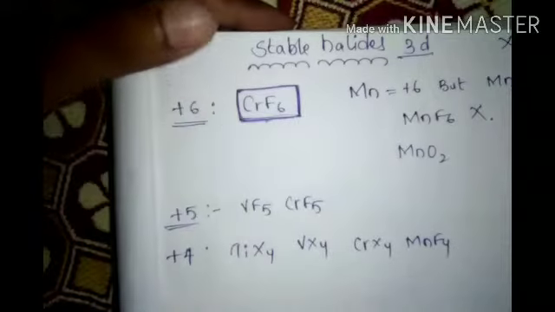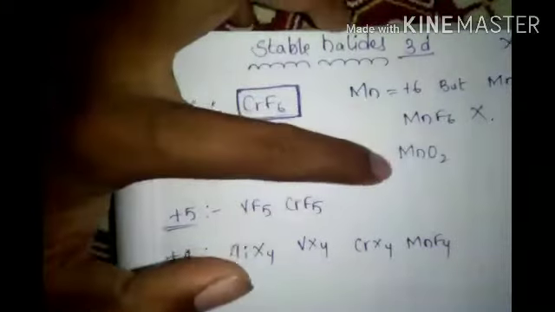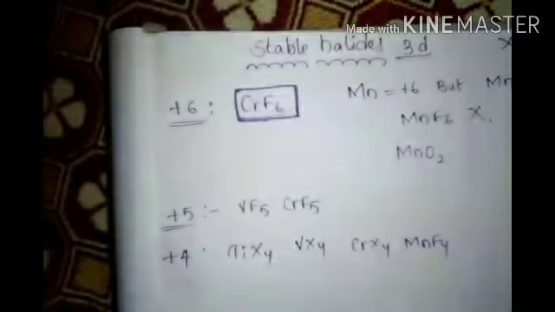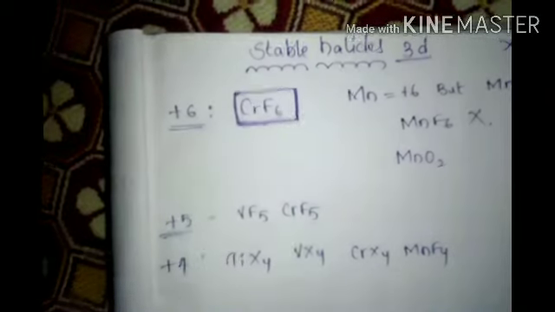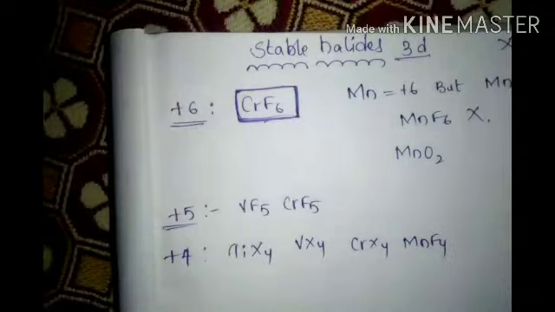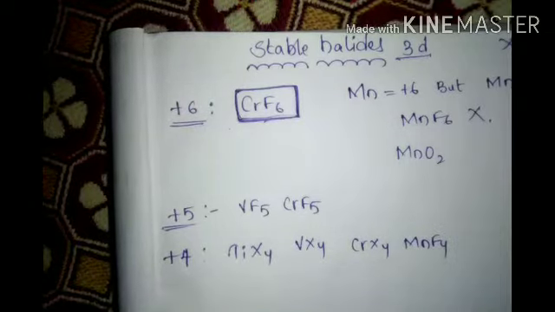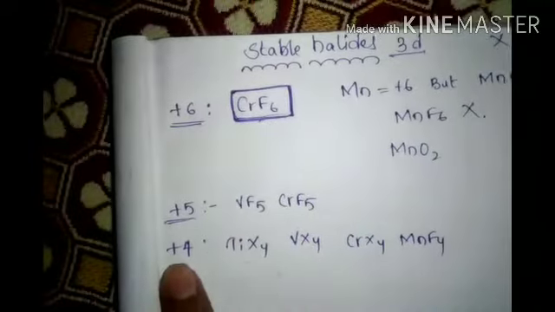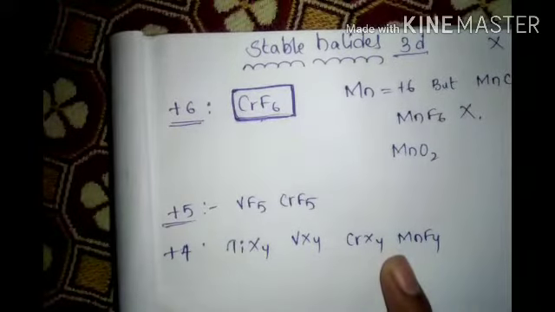These all are possible. See, MnF6 is not possible, MnF4 is possible. So copy it: 6 1, 5 2, 4 4.